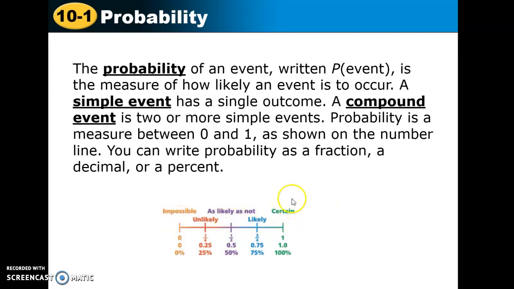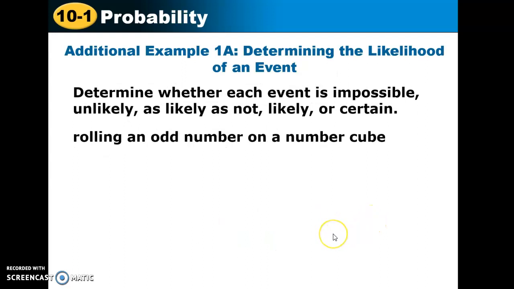Today we're going to use these numbers and words to explain our probability. First example: we're going to determine whether each event is impossible, unlikely, as likely as not, likely, or certain. We're going to look at rolling an odd number on a number cube. A number cube is just a die, so there are 6 sides on it, 1 through 6.